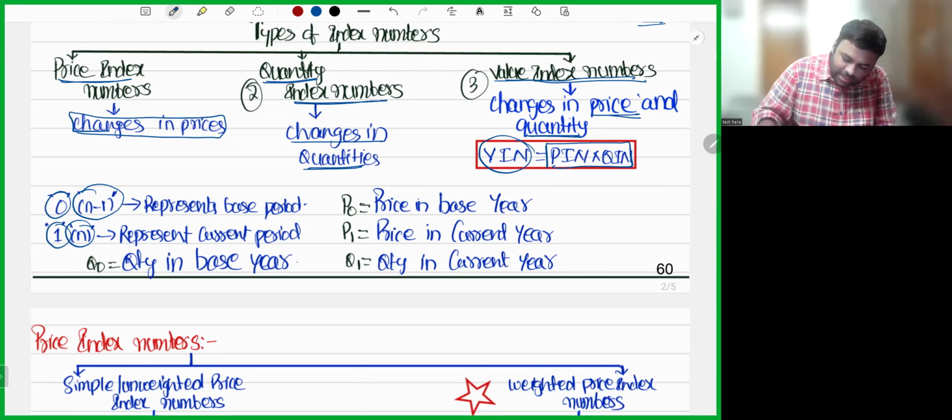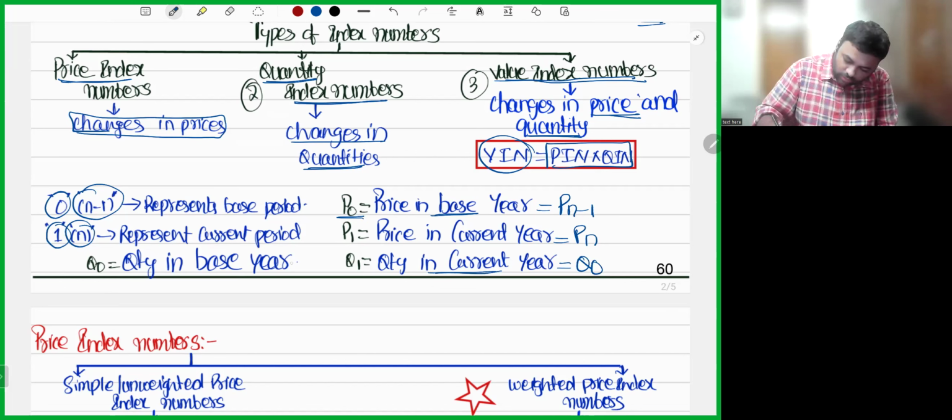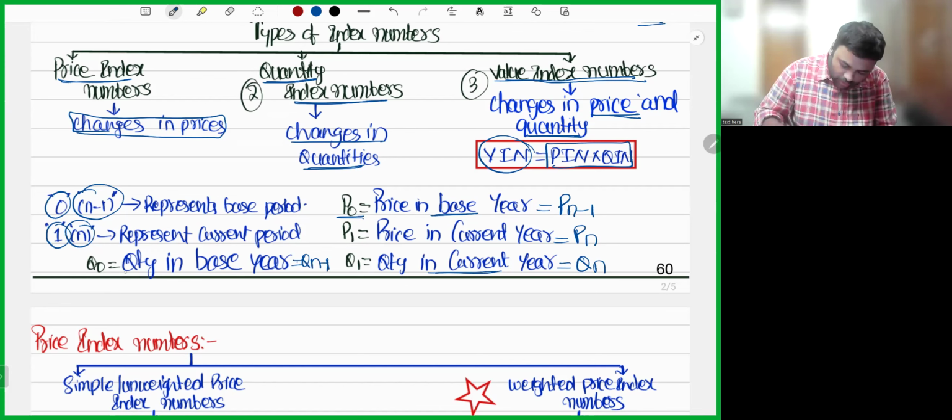Okay. If I am telling P0 or Pn minus 1, what do I mean? It refers to price in base year. If I am telling P1 or Pn, it refers to price in current year. If I am telling Q1 or Qn, it refers to quantity in current period. If I tell Q0 or Qn minus 1, it represents quantity in base period. So I hope all these points are clear.